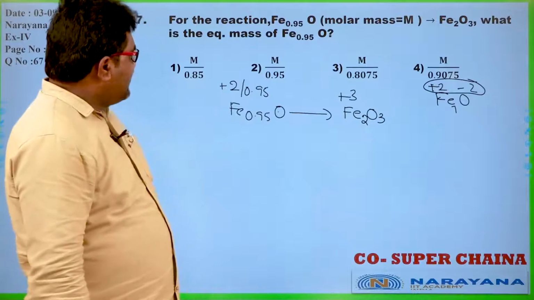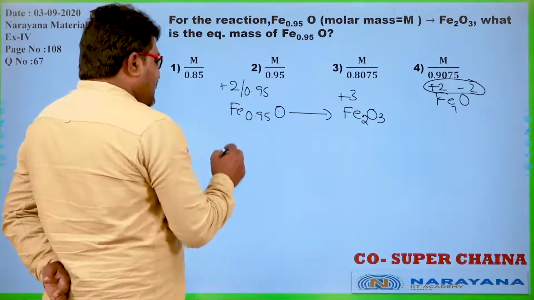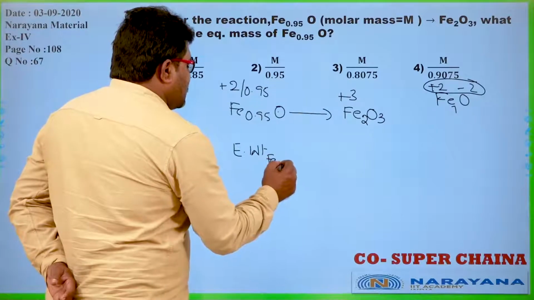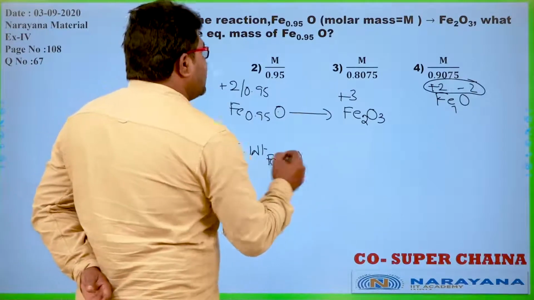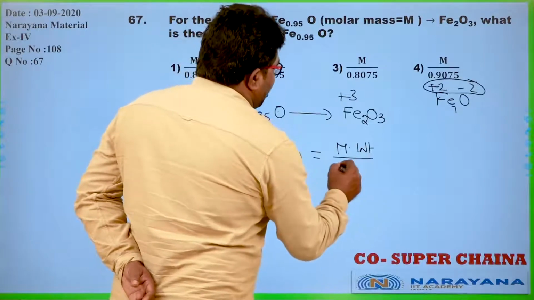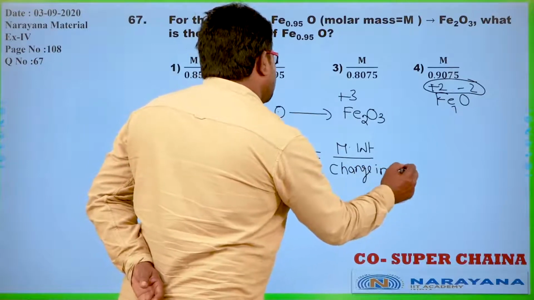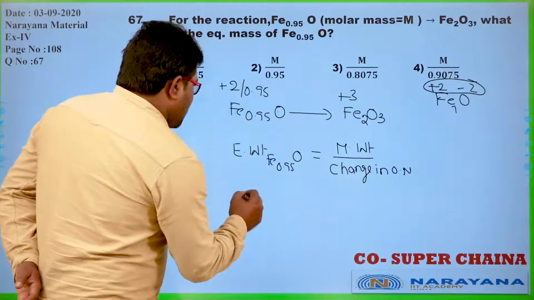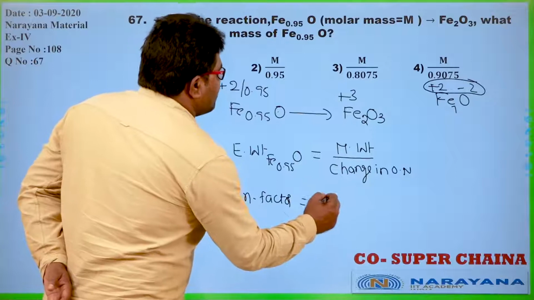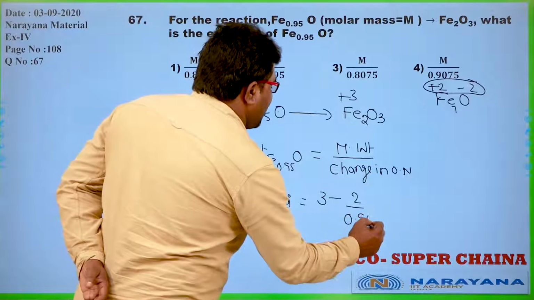Equivalent weight of Fe0.95O is equal to molecular weight by N factor. N factor here is nothing but the change in oxidation number, 3 minus 2 by 0.95.